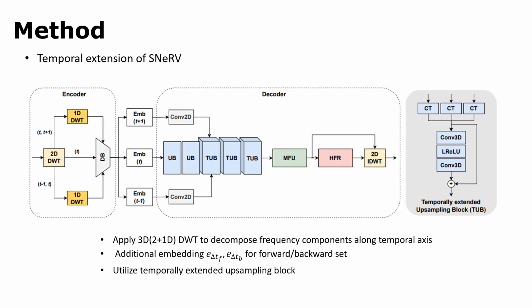We extend the backbone to analyze the effect of considering temporal redundancies. We use a backward and a forward set and apply 3D discrete wavelet transform to decompose frequency components along the temporal axis. Additional embeddings are generated for each set and are processed with temporally extended upsampling blocks. This operation allows us to exploit temporal information in frames, resulting in an enhanced expressive capacity of the network over time.